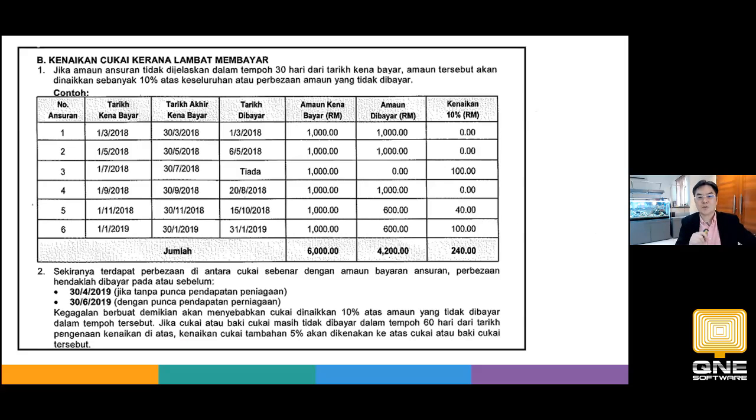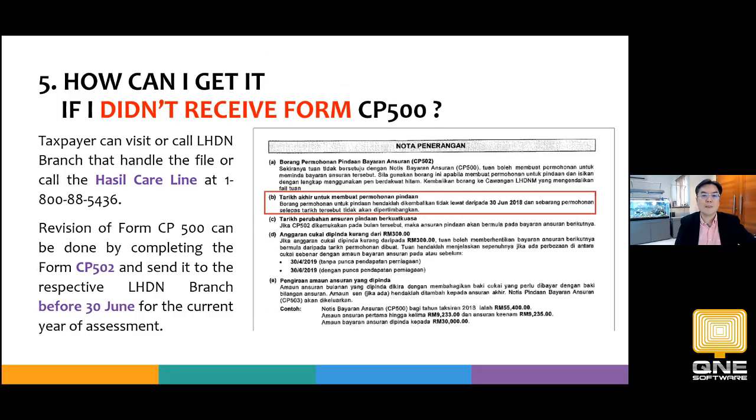Next, this is a table for you to understand. If you miss the payment, you don't pay, you see the 10% in the right-hand column. If you miss or short pay, or any of these underpayments, you will attract a 10% penalty. You will see that all these are examples on your CP500. This is important. So what if I don't receive it? As I mentioned just now, please call the care line. I repeat important things two times, three times.